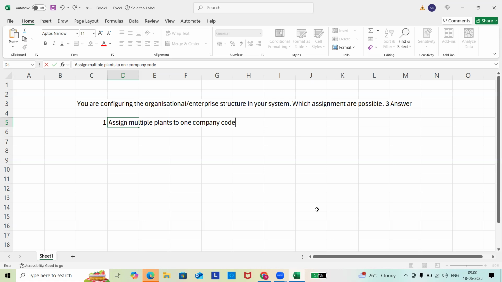Third is assign a shipping point to multiple plants. Fourth is assign multiple distribution channels to one company code. Fifth is assign multiple loading points to a plant. Then assign multiple divisions to one company code.